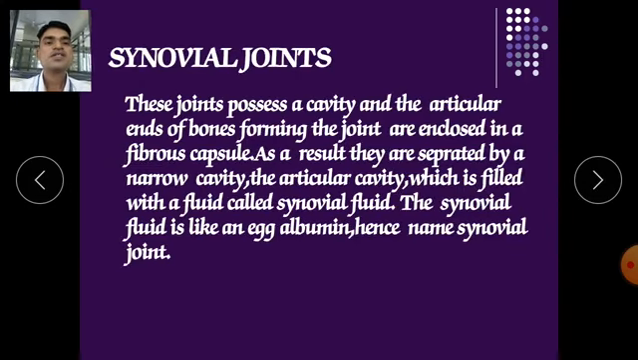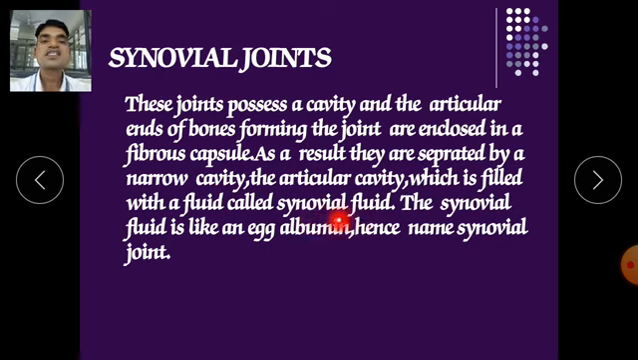Now the synovial joint. This joint possesses a cavity, and the articular ends of the bones forming the joint are enclosed in a fibrous capsule. As a result, they are separated by a narrow cavity, the articular cavity, which is filled with a fluid called synovial fluid. So synovial joints have this major point, called synovial fluid.